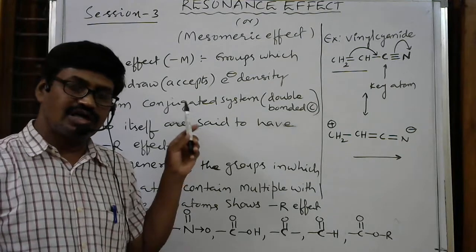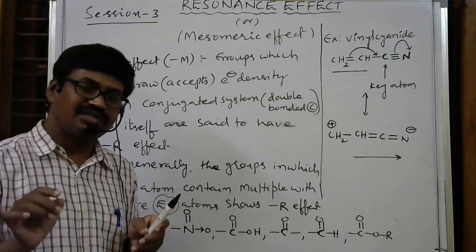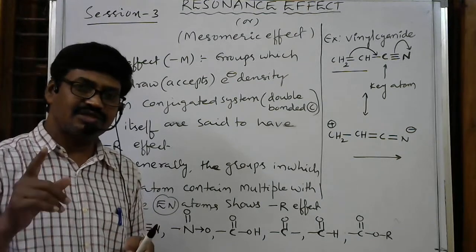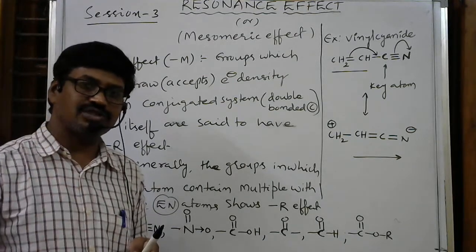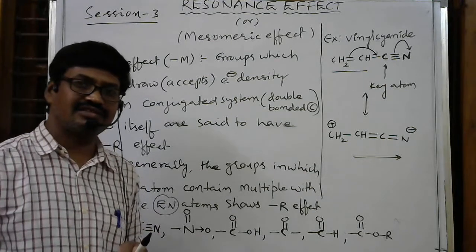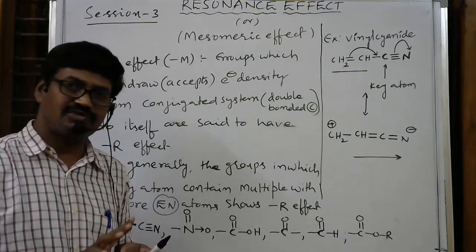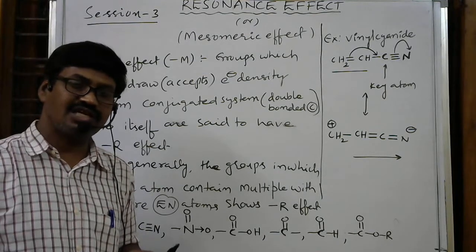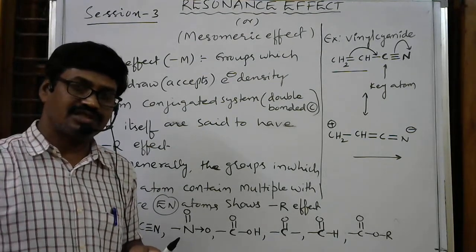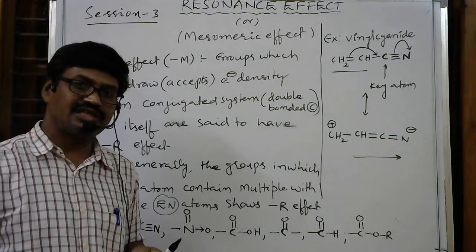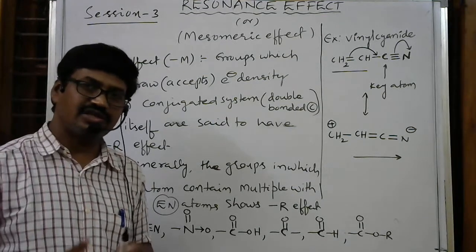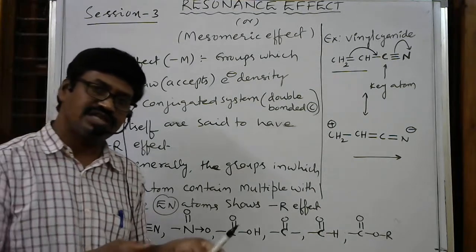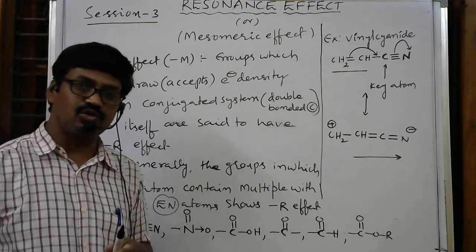So due to the resonance effect, remember a very important thing: electron density either increases or decreases, it must be on the ortho and para positions. Only ortho and para positions are affected. The remaining positions, meaning meta positions, will not be affected. There is no change. If any group is present on the meta position, that indicates only the minus I effect. Because of the minus I effect, it attracts electrons. Because of the plus I effect, it donates electrons. It depends on that particular group.